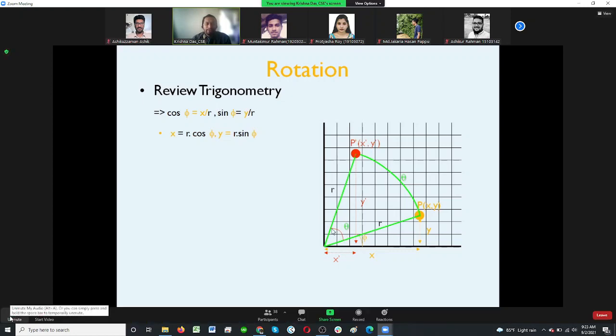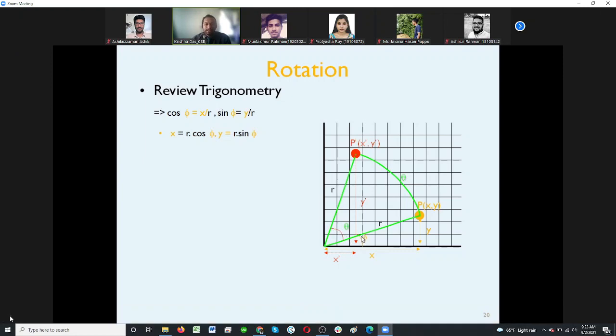Now we consider that we had a theta degree rotation. This angle, we give it maybe phi, the angle is phi. Now for this triangle, we know what cos phi is.